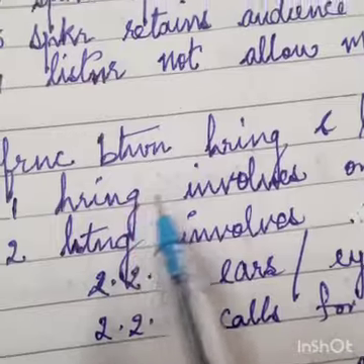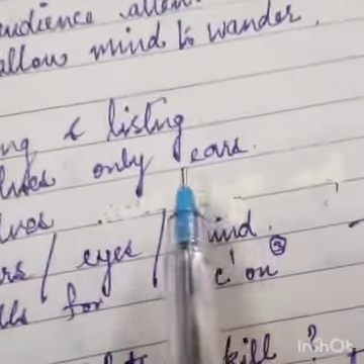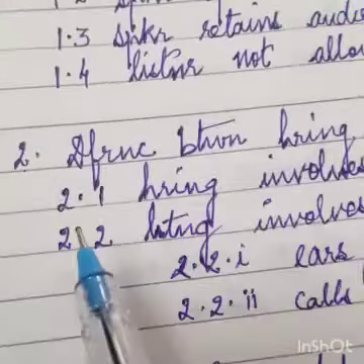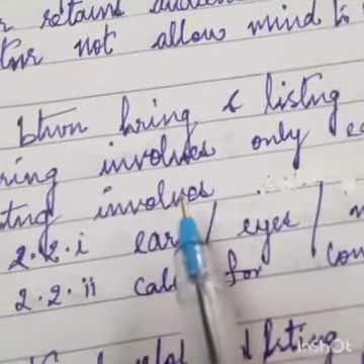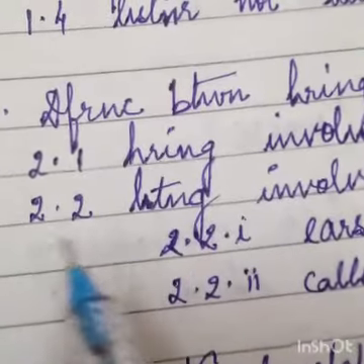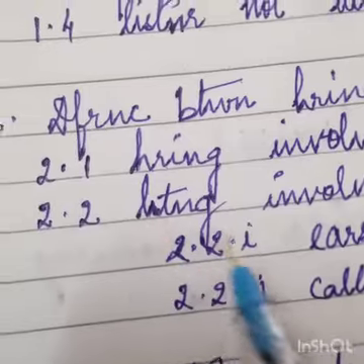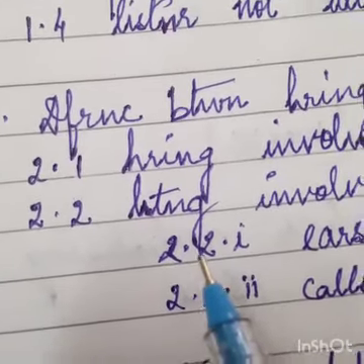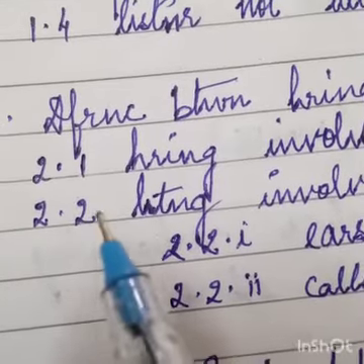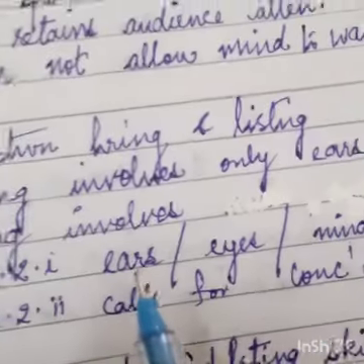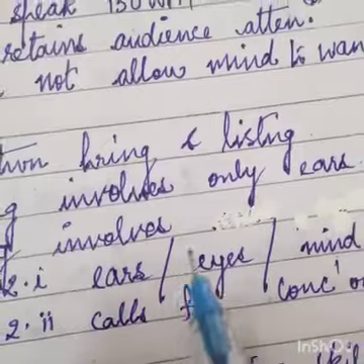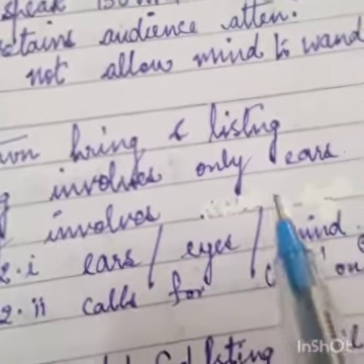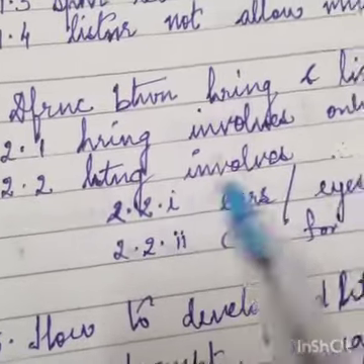I've written hearing involves ears, and listening involves what? I've given subheading for the 2.2. Then I've written the subheading here. What does it involve? 2.2.1. First involves ears, slash, eyes, slash, mind. So all these three things are required to listen.